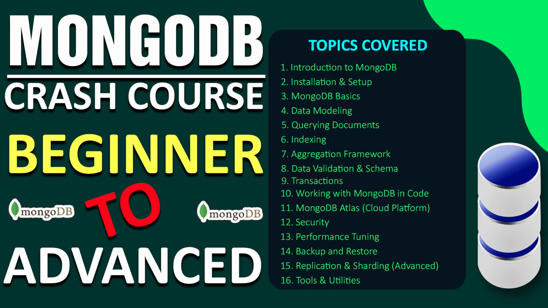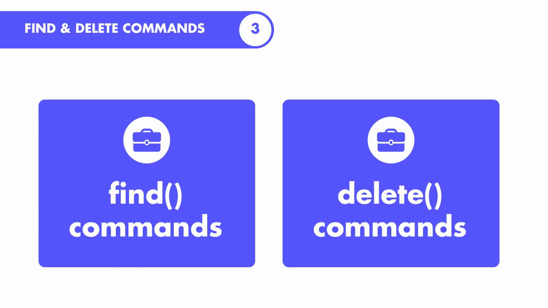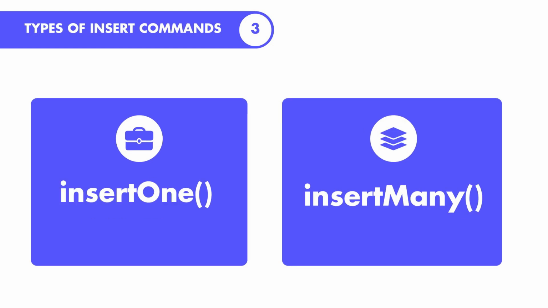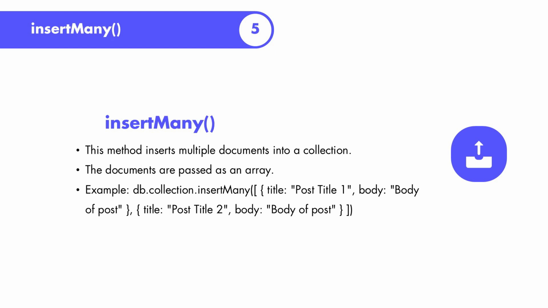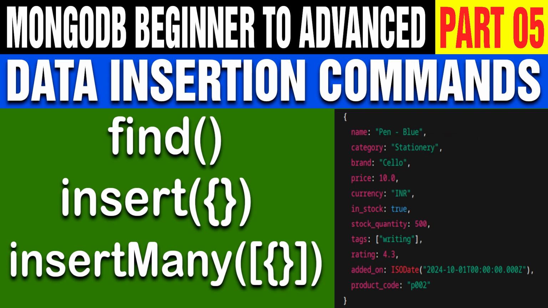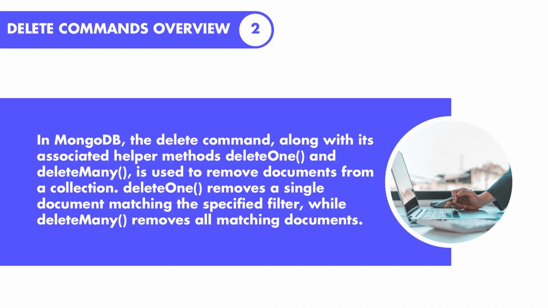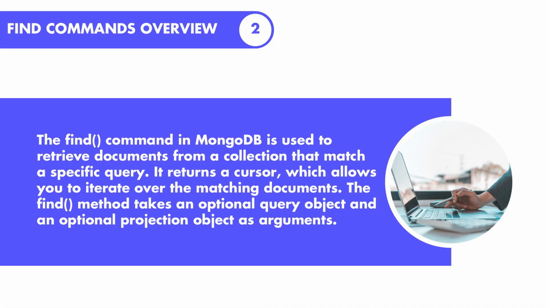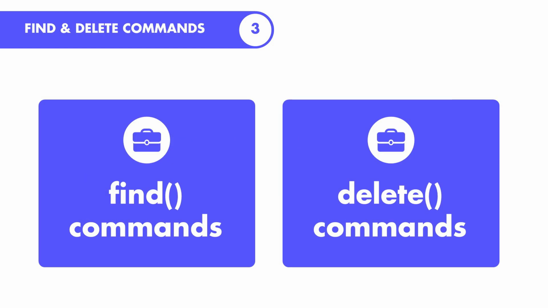This video is a part of the MongoDB beginner to advanced level series. In this video, we are going to learn some commands related to CRUD operations. In the previous video, we learned how to create a record in a collection and how to insert bulk data into the database, which is the create operation. For the create operation, please watch the video mentioned in the description box. In this video, we are going to see delete operations and find operations, which are the delete and read operations. So let us start the video.